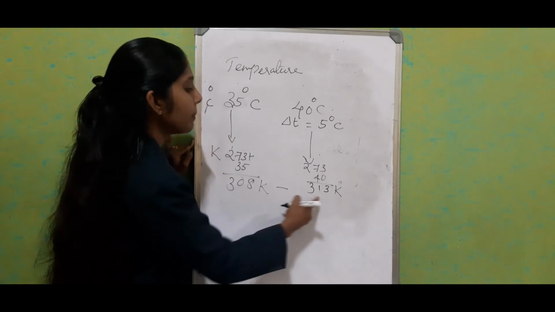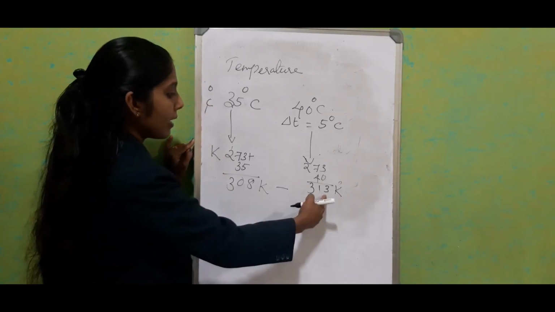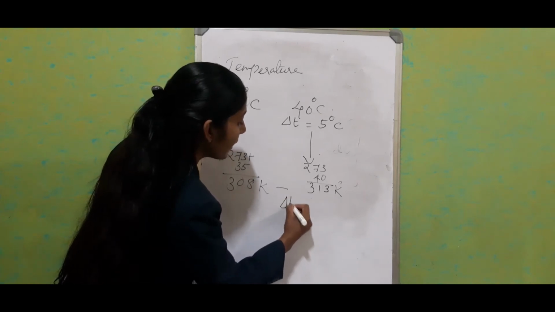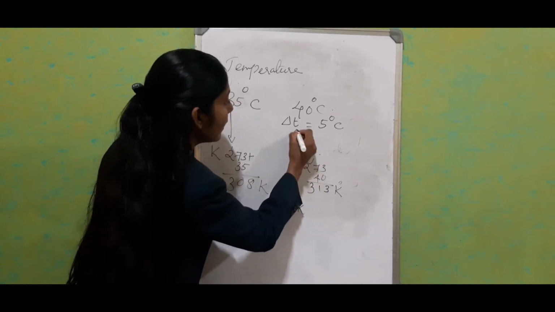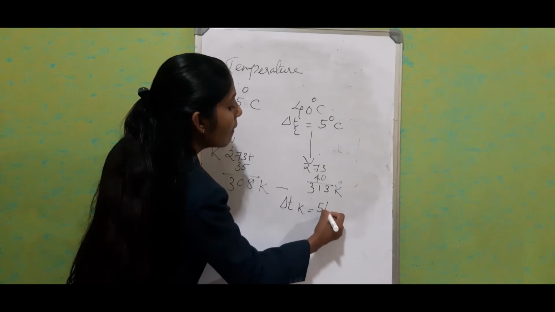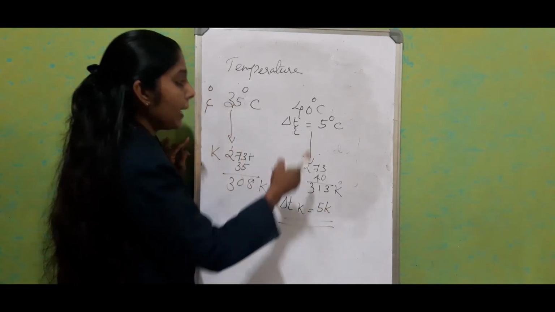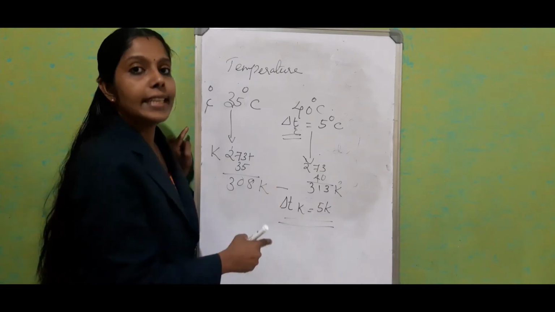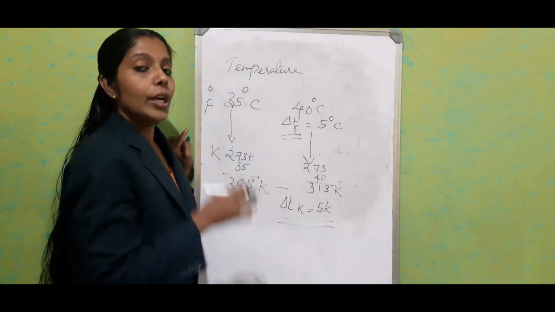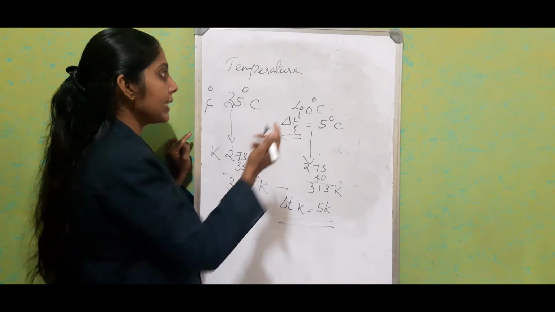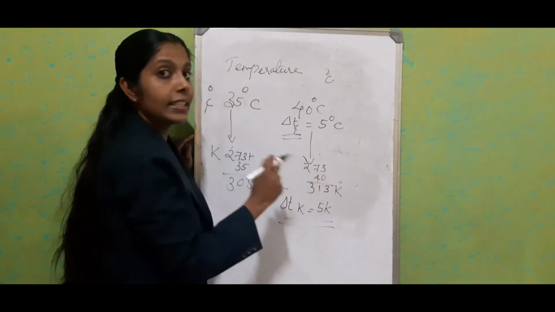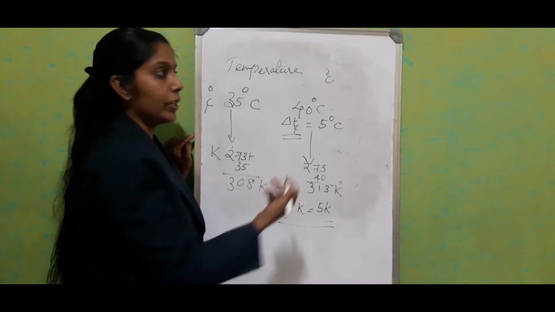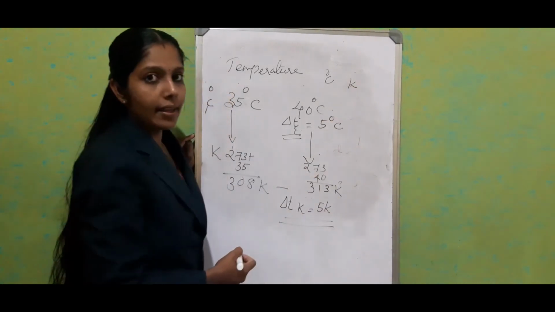Now find the difference between both of these. 313 minus 308, we will get the change in temperature in Kelvin, which is 5 K, and in degrees Celsius it is 5 degrees Celsius. In this way, the change in temperature in degrees Celsius is equal to the change in temperature in Kelvin. So in this chapter, if the change in temperature is given in degrees Celsius, we can use it directly as Kelvin without any conversion.